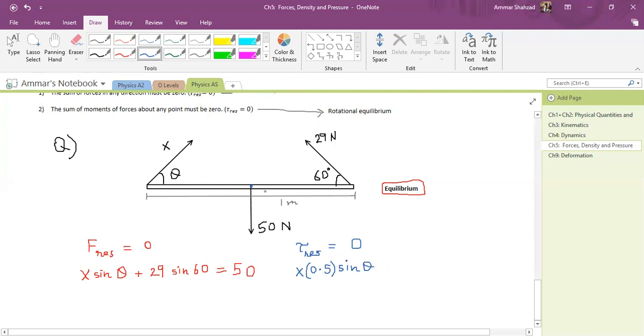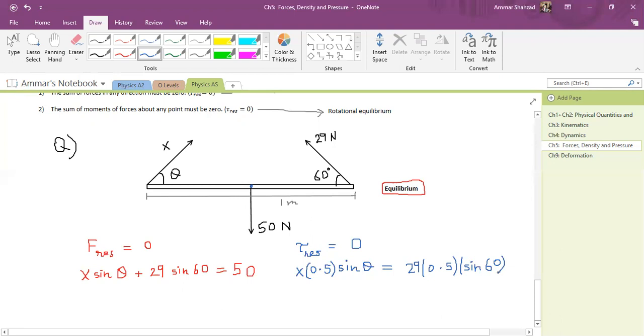On the right side, this is the clockwise moment, and it is going to be equal to the anti-clockwise moment, that is 29, which is the force, multiplied by the distance, which is 0.5 from the pivot, and sine of 60 according to our formula F D sine theta.